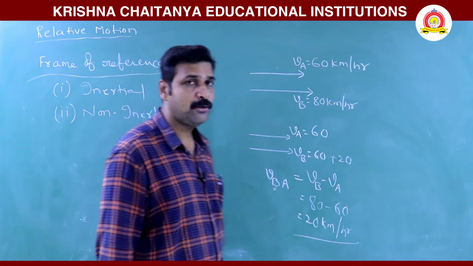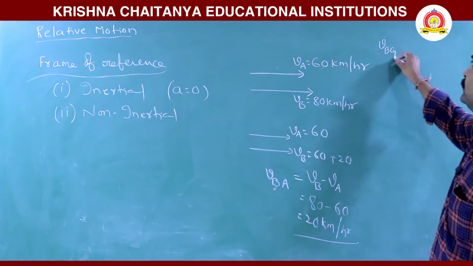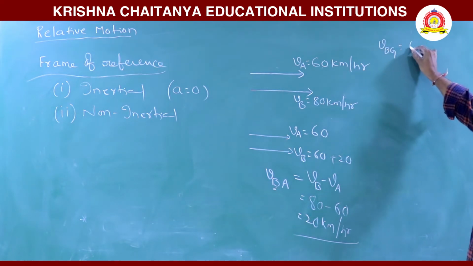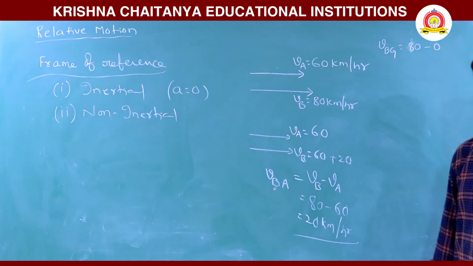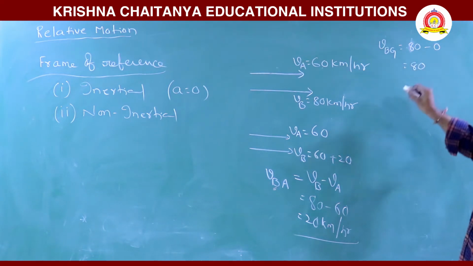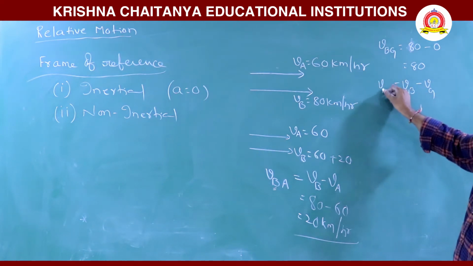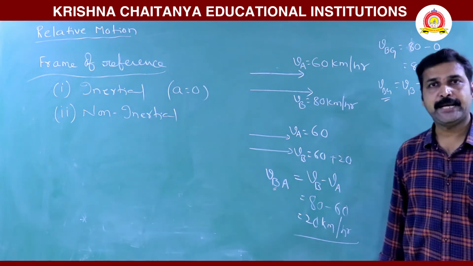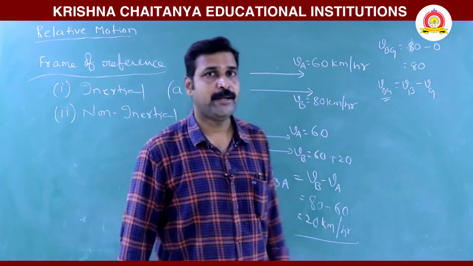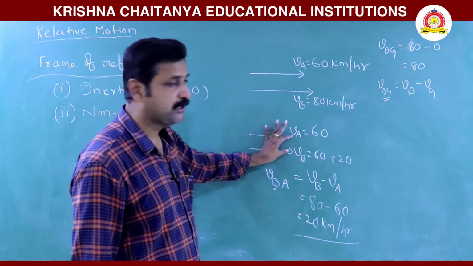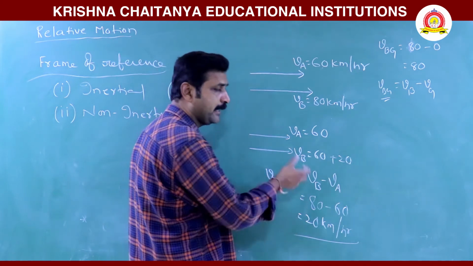But with respect to the ground, if we write the same, velocity of B with respect to ground, the velocity of B is 80 and the velocity of the ground is 0. That means it is 80. So it is the velocity of B minus the velocity of the ground. So every time you write relative velocity in one dimension, when the bodies are moving in the same direction, the velocity of B with respect to A can be written like this.